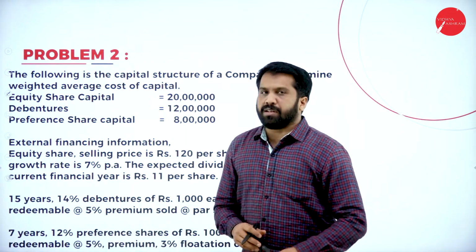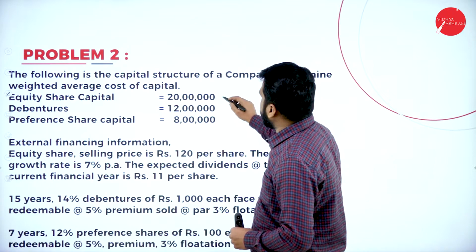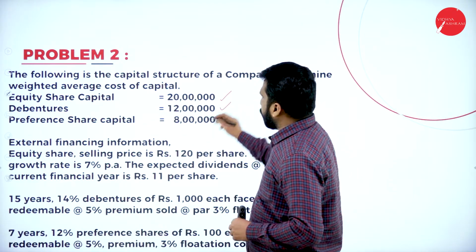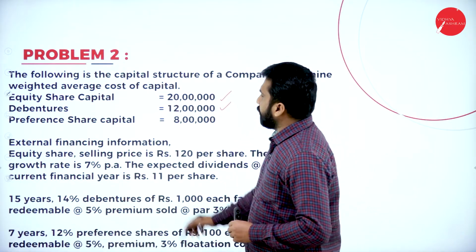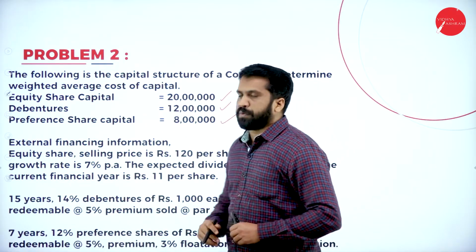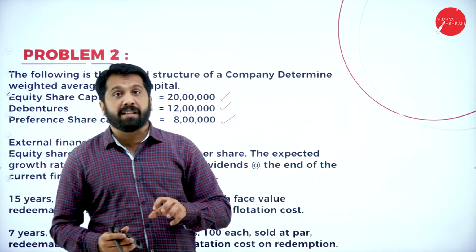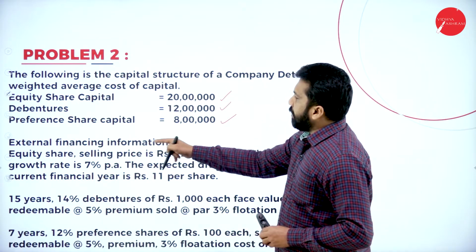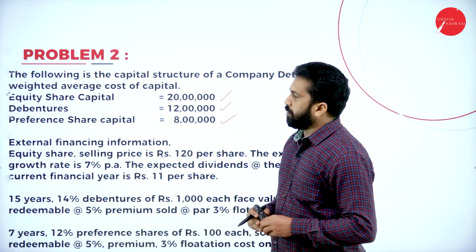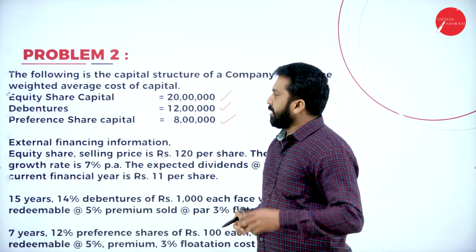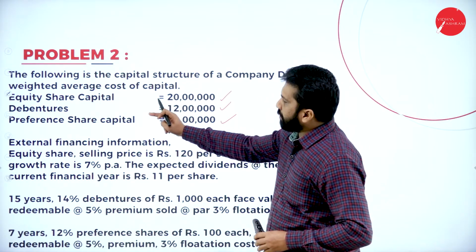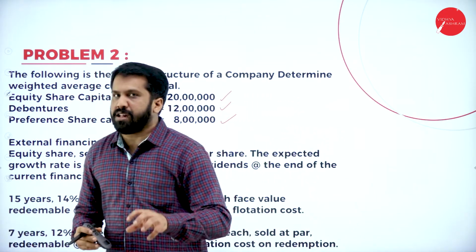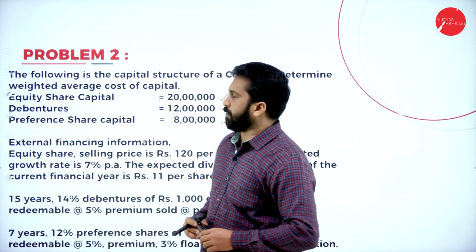Equity share capital. You have equity share capital of 20 lakh. Second one, debentures of rupees 12 lakh. Third one, your preference share capital of rupees 8 lakh. These are the capital or your capital structure. Now, along with that, we have external financing information also. We have 3 things because we have equity, debenture, and preference.